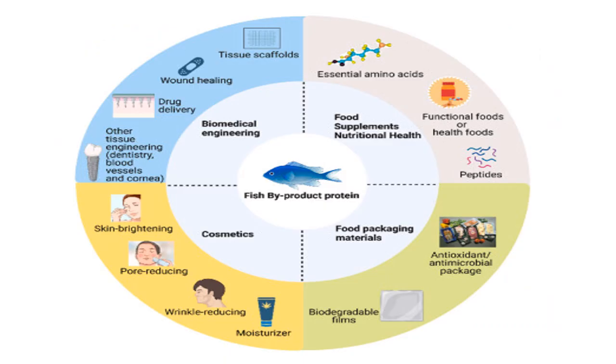Here we will see the modern high value products that can be prepared from fishery byproducts. One is in the food, supplement and nutritional health area like essential amino acids, functional foods or health foods and peptides. In the biomedical engineering sector like tissue scaffolds, wound healing, drug delivery and other tissue engineering. In food packaging material like antioxidants, antimicrobial packaging and biodegradable films, it can be developed. And in the cosmetic industry like skin brightening, pore reducing, wrinkle reducing or moisturizer.